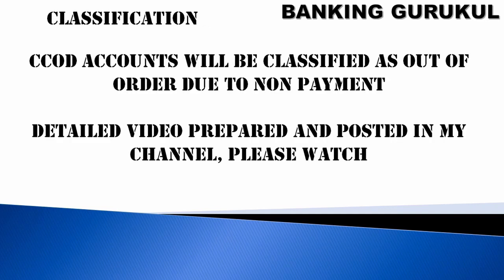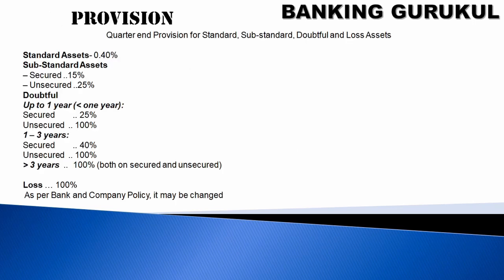Classification. CCOD accounts will be classified as out of order due to non-payment. Normal loans will be called NPA. If it is a CCOD, it will be classified as out of order. Regarding out of order, I have prepared a detailed video and posted it on my channel, please watch.